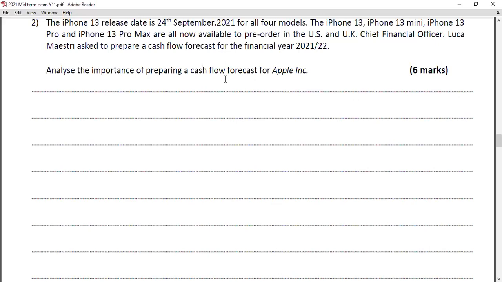So most of you in the 6 mark question went above 4 and 3. Most of you are weak in the application part, while the analysis part was also good. But I found some students talked about the disadvantages of cash flow forecast, which is unnecessary, because you're asking about the importance of preparing cash flow. If you ask for the impacts of preparing cash flow, you can say pros and cons, advantages and disadvantages, both. But here, writing 2 advantages, like 2 paragraphs, is enough. I saw very quality answers from you. I think this was the most successful question everyone attempted in the exam.